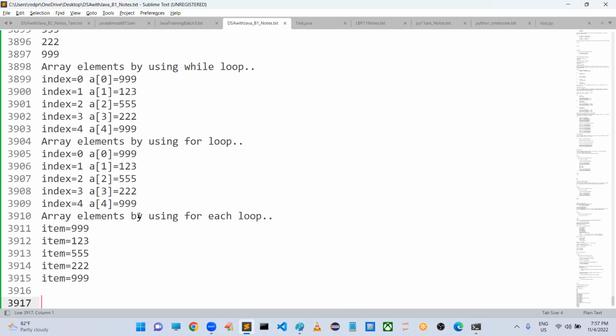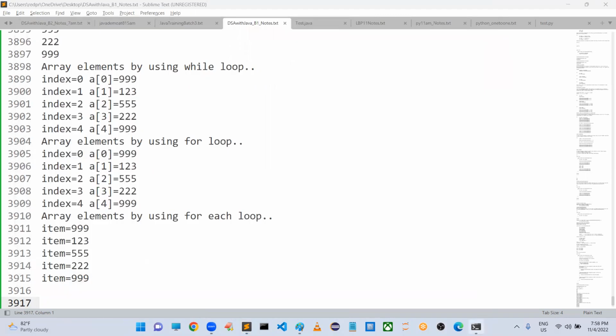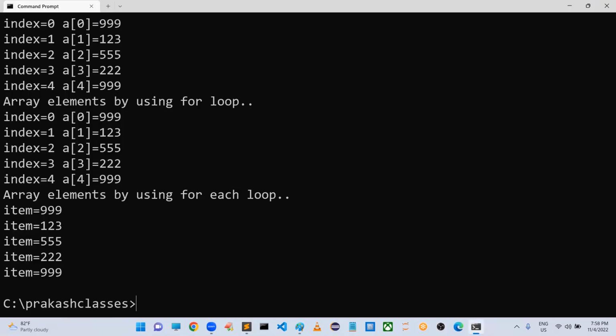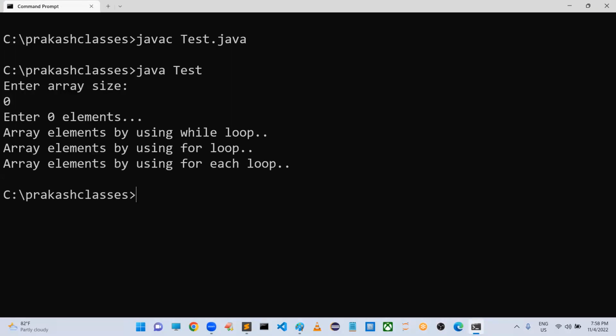So how can we do all these things? If we provide 0 as the array size, maybe it will accept. Array creation is possible with size 0, but you can't take the values. Enter 0 elements, it is not accepting.